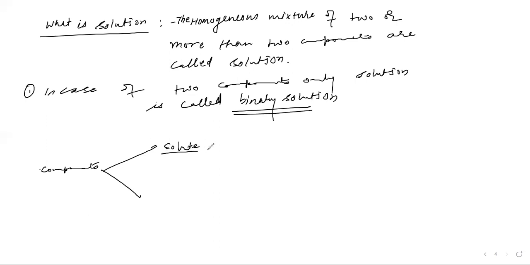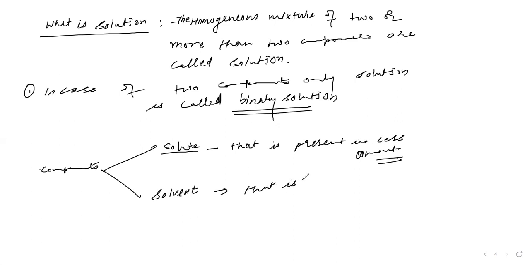Solute is what is present in less quantity. If anything is present in less amount, that is the solute. Solvent is what is present in more amount than the solute.